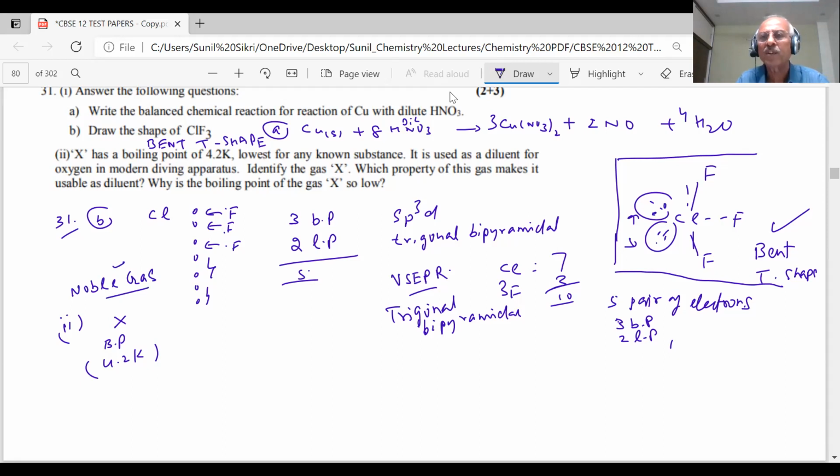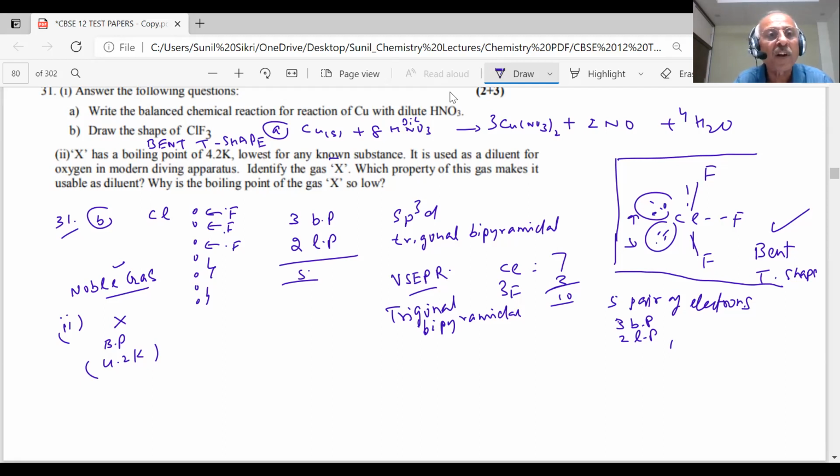Which noble gas is this which has the lowest boiling point? It is written in the NCERT book, student, and is also used for low temperature experiments, cryoscopic. Have you seen the NCERT book? So X has the lowest boiling point for any known substance, he says.